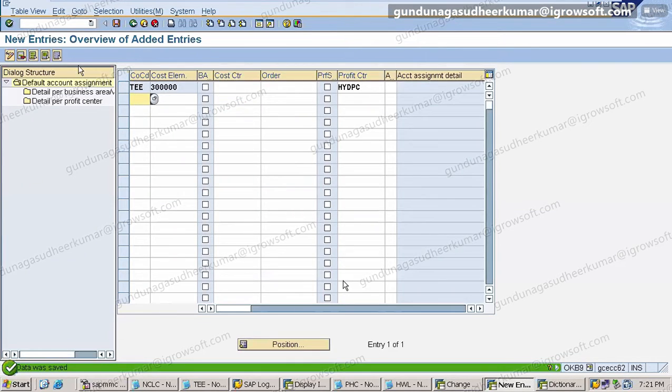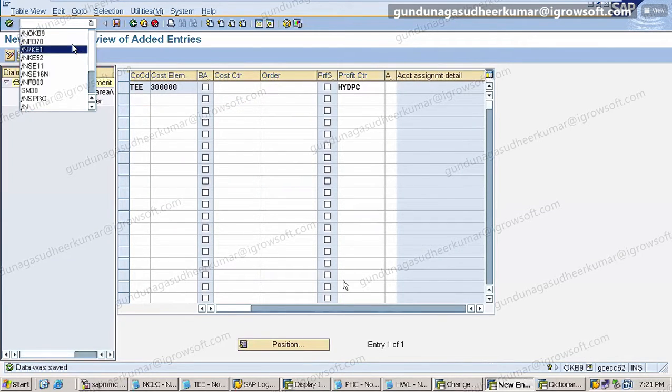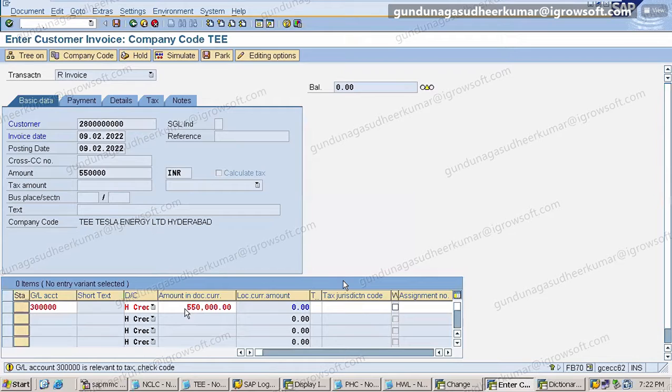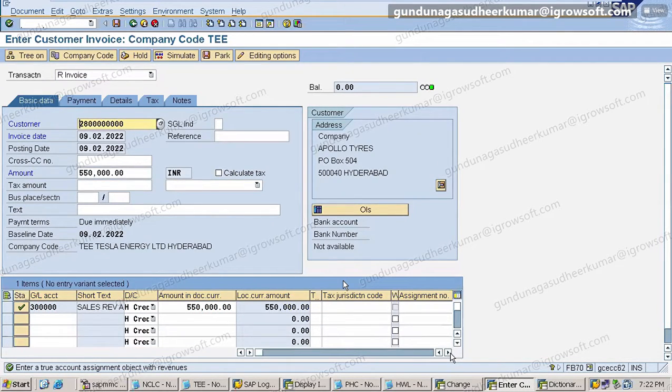Okay, press enter. Now again I am going to FB70. So now you see the difference. I am giving the customer, the date, the amount, the sales account, and then I put a star here. Now enter. It accepted. Now here you see I will get the profit center automatically. That is the difference. We don't have to enter it. It will come automatically because this is linked to the profit center. Now what is that rule called? Default account assignment.